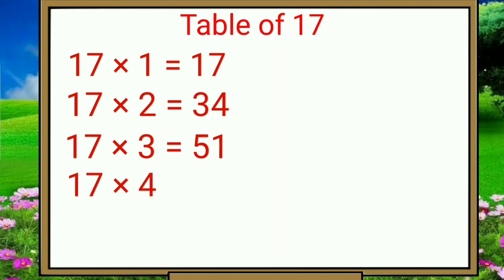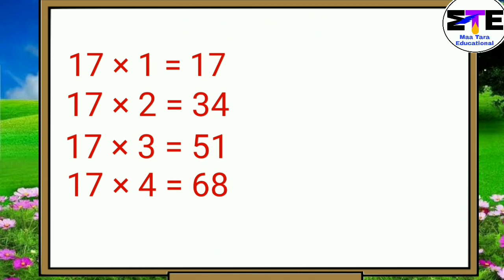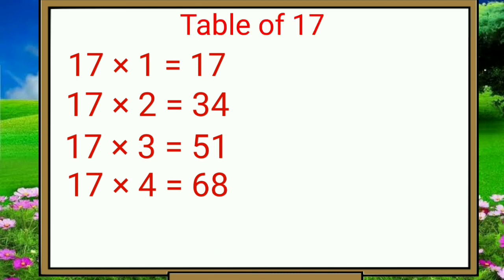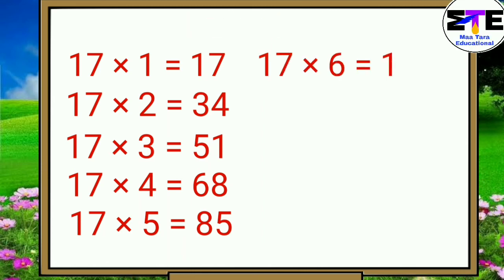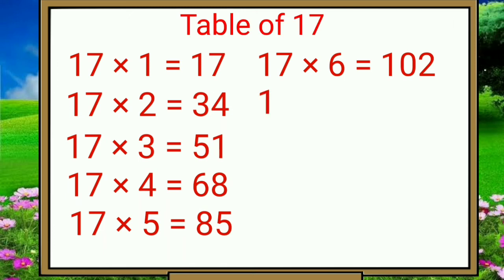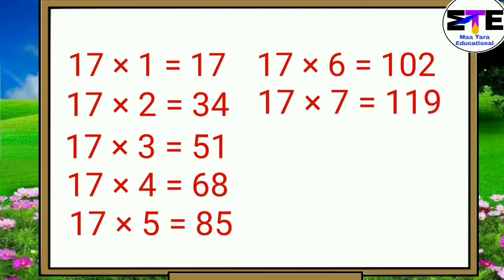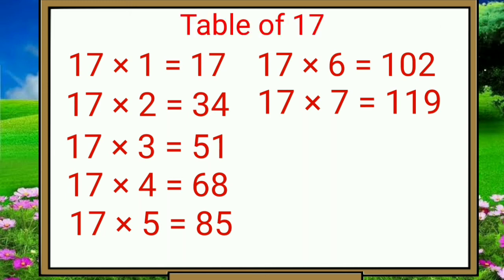17 fours are 68. 17 fives are 85. 17 sixes are 102. 17 sevens are 119.